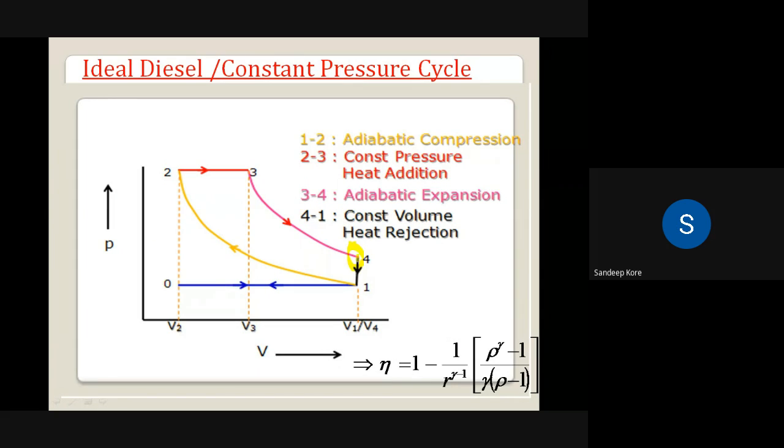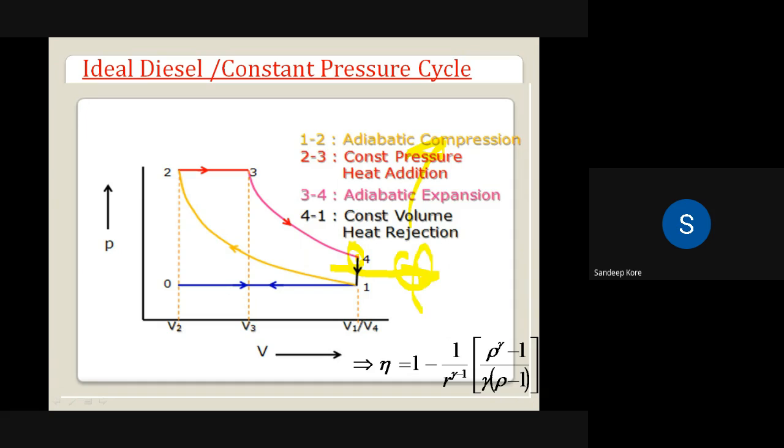now the exhaust valve is open. Exhaust valve is open, and at constant volume, the heat is rejected to the surrounding. Or at constant volume, the burnt gases are removed from the cylinder. So 4 to 1 is the constant volume heat rejection process.